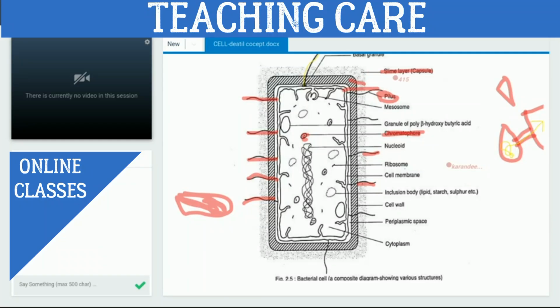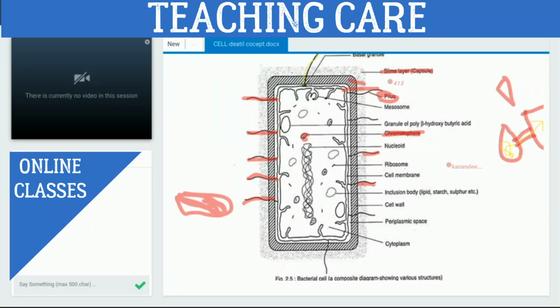Slime layer is also called glycocalyx. Basically, glycocalyx has two types of structure: if it is loosely attached, that is called slime layer, and if it is tightly attached, that is called capsule, right?